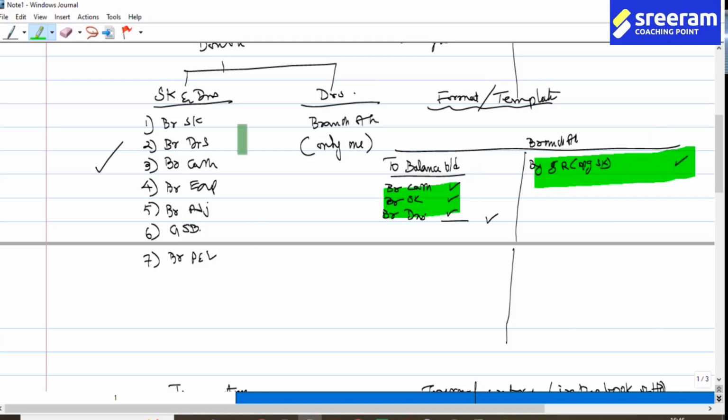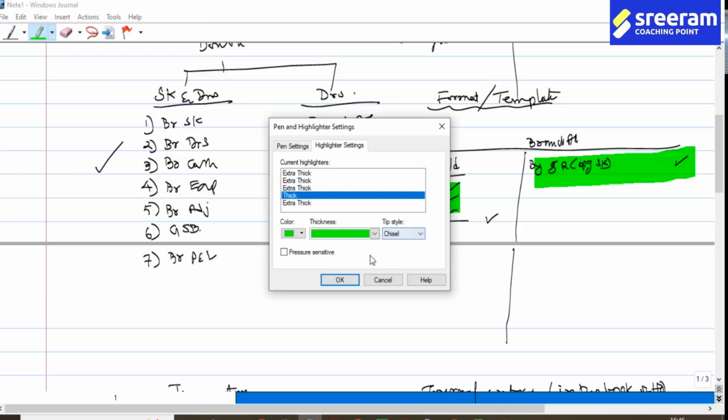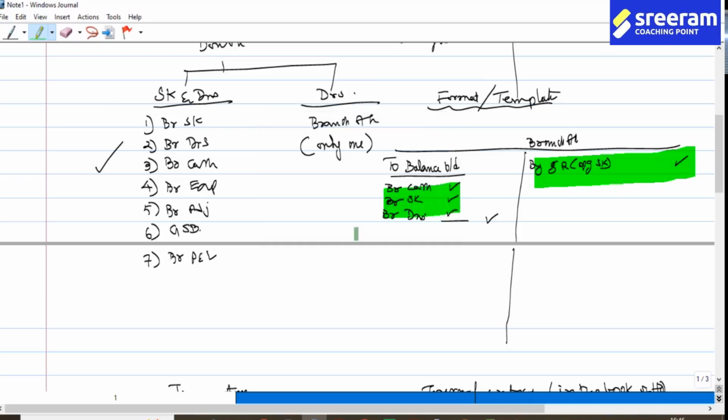Okay, so I would just put it this way. Thickness, then I would just put it. You have branch stock here, the corresponding stock reserve here.